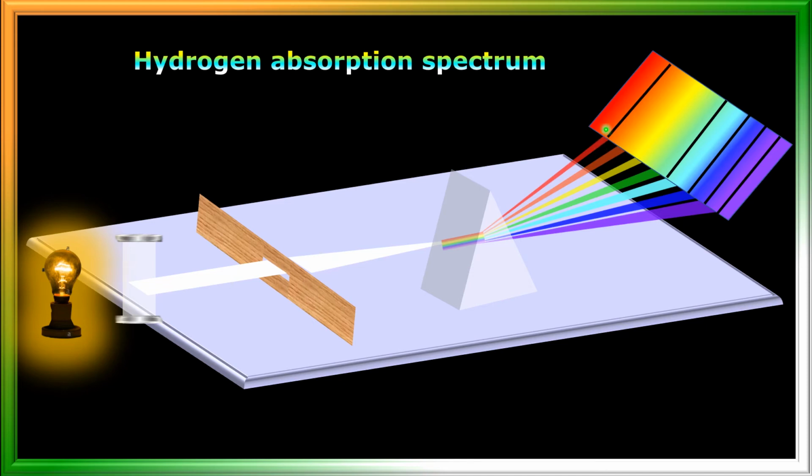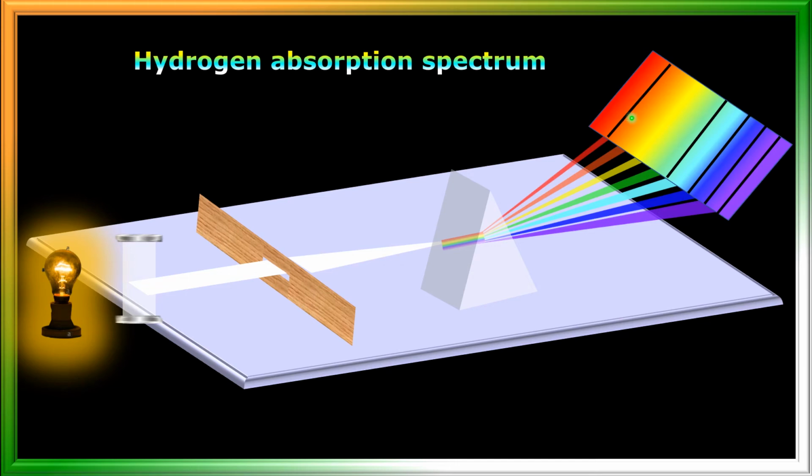See here, a dark line is there. That means light is not falling in these places. In the place of dark lines, light is not falling on the screen, that's why they appear dark.